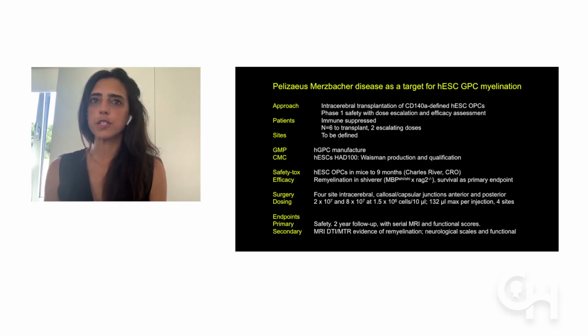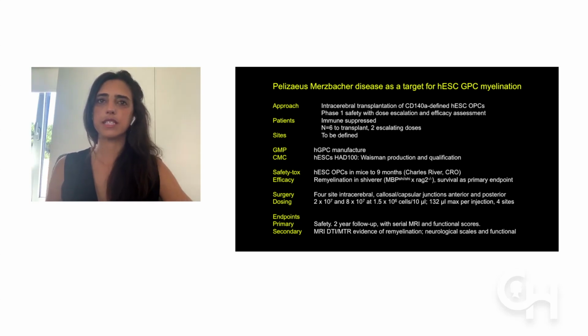The cells will of course be produced under GMP manufacture and with CMC controls, and there will be significant safety tox studies and efficacy studies that are already underway within the lab. The surgery dosing is the dose that we have thought about potentially so far. The endpoints primarily would be clinical endpoints with neurological scales and functional exams, as well as serial MRIs to assess the evidence of remyelination.